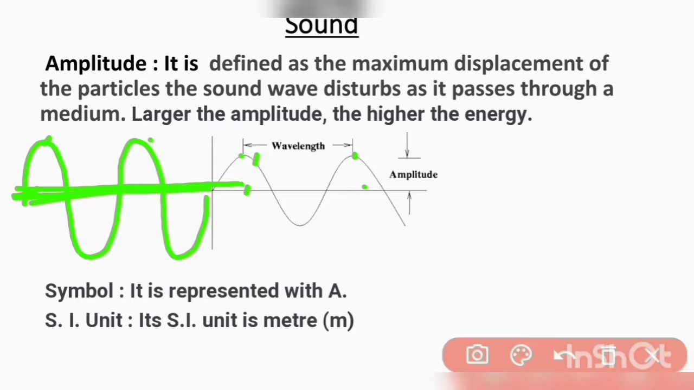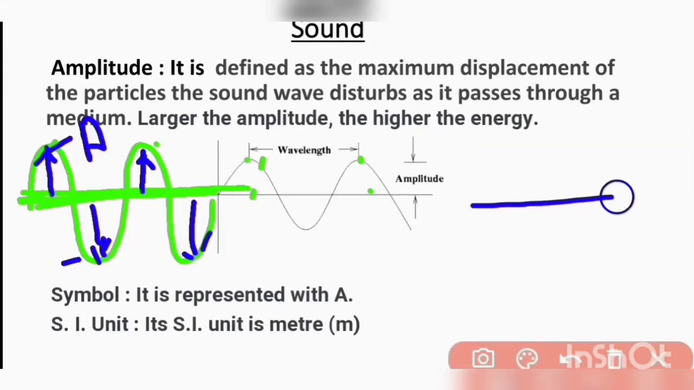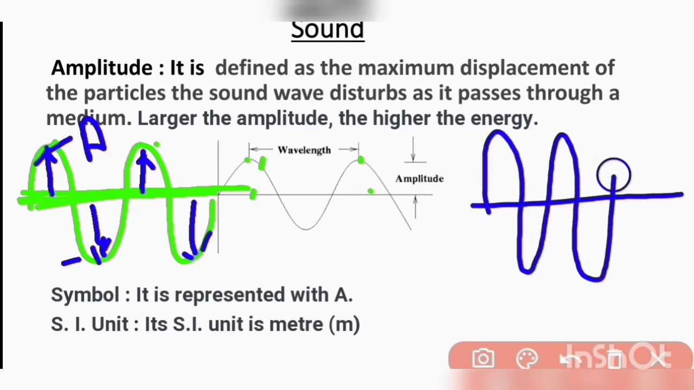and the maximum displacement of particles from its mean position is the amplitude of the wave. So this is the amplitude of the wave. Here we have a wave which moves from left to right. In this, that is its amplitude.